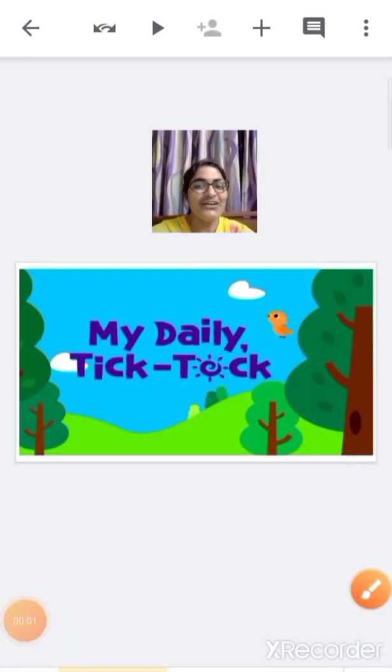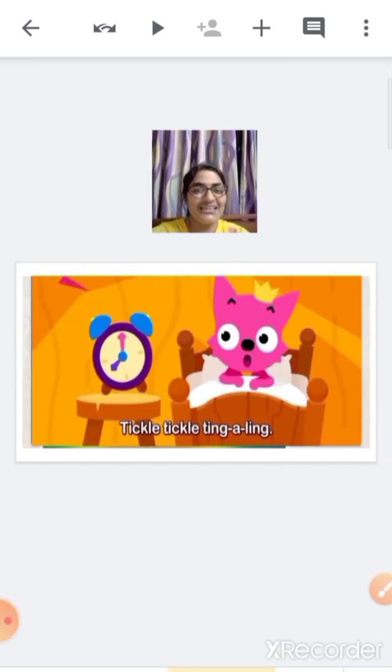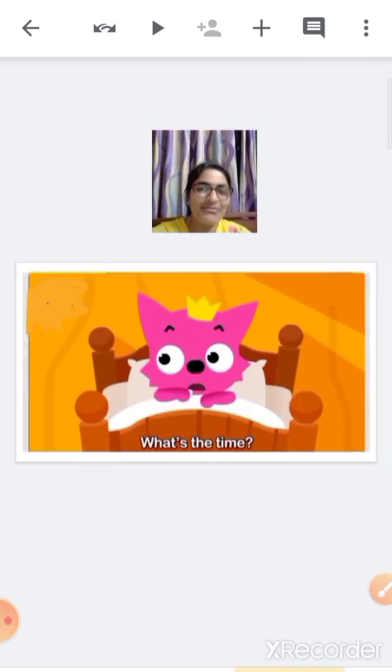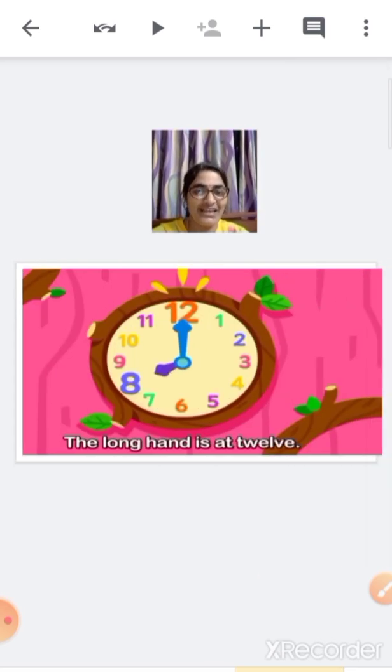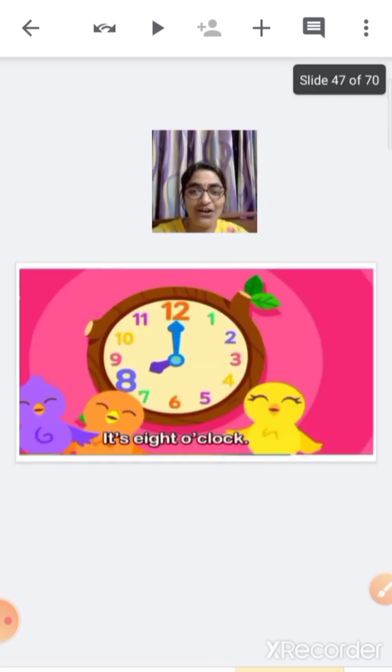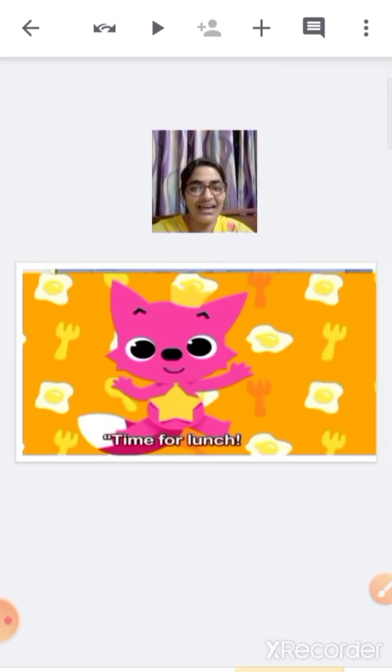Children, now let's sing a song. My Daily Tick-Tock. Tickle, tickle, tingling. What's the time? What's the time? The short hand is at 8. The long hand is at 12. It's 8 o'clock. Time for lunch.